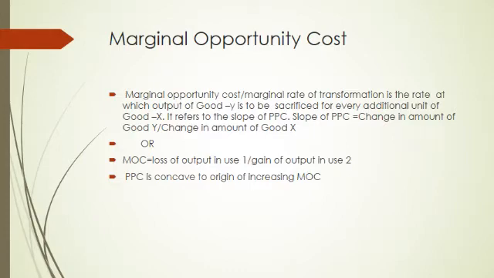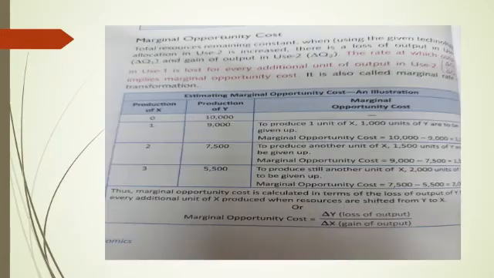It can be calculated by a formula: loss of output in use 1 divided by gain of output in use 2. Because the PPC is concave to the origin, marginal opportunity cost is increasing. Now you look at the example.